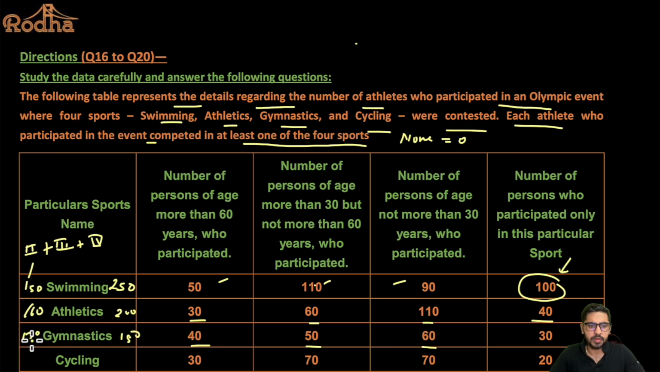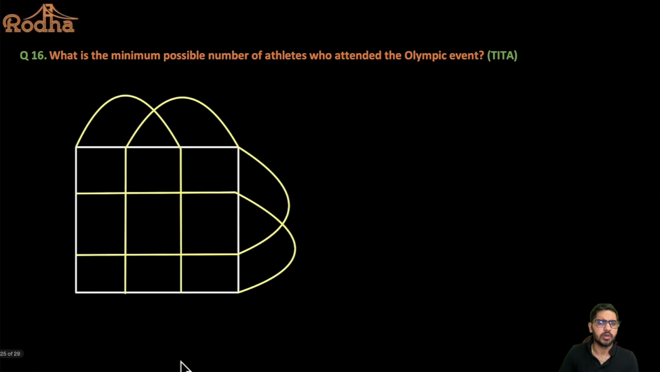The people who participate in exactly 2, exactly 3 and exactly 4 sports, right? Now, cycling is 30 plus 70 is 100, 100 plus 70 is 170 total people, out of which if I remove the 20, so this will be 150. All right. So this is the typical information that I have from this particular set here. Let's move ahead to the questions and let's see how they look.